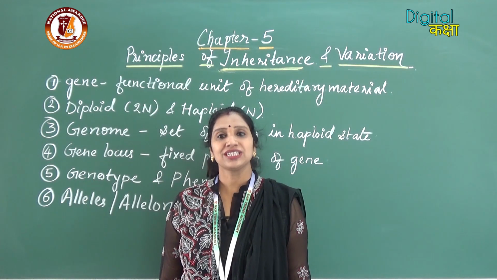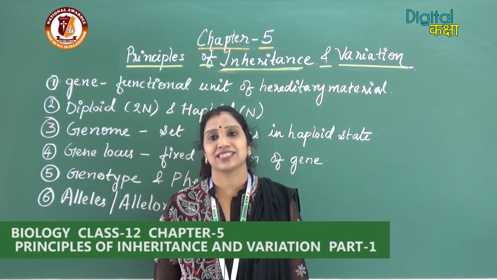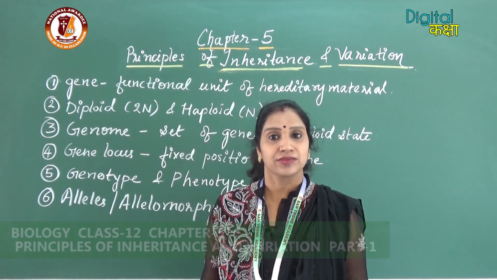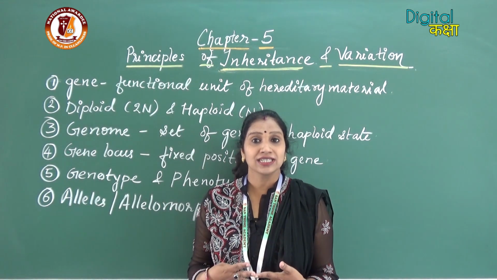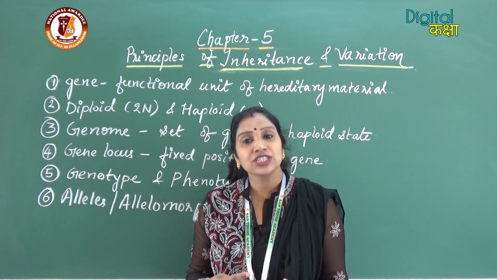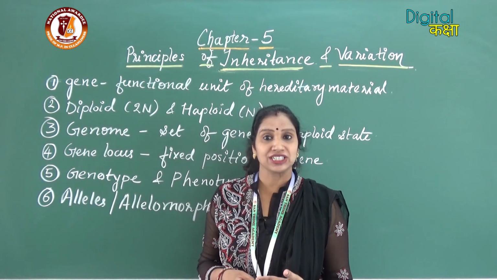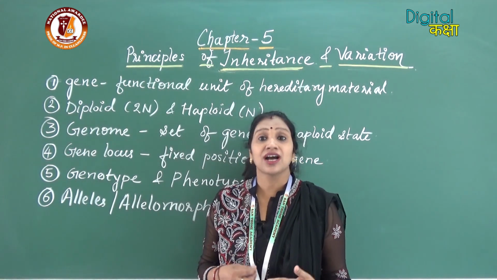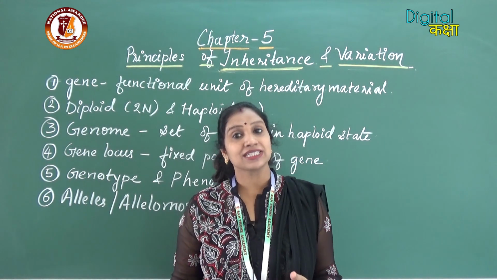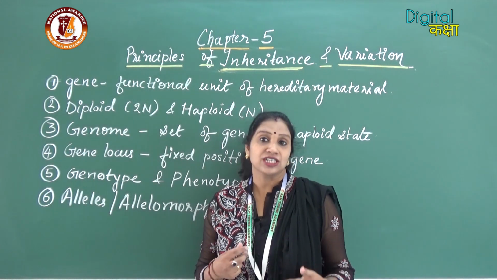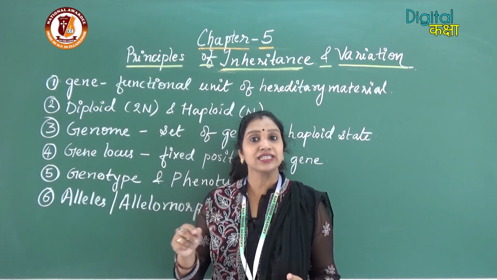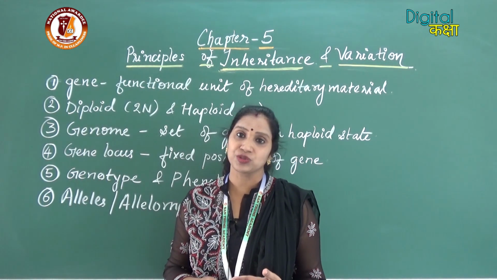Let's start with the terminology of genetics. The first term is gene. You all know that it is the functional unit of the hereditary material. What is the hereditary material? The hereditary material is the chromosomes which are present inside the nucleus. The chromosomes are made up of a number of genes which are linearly arranged on the chromosome.